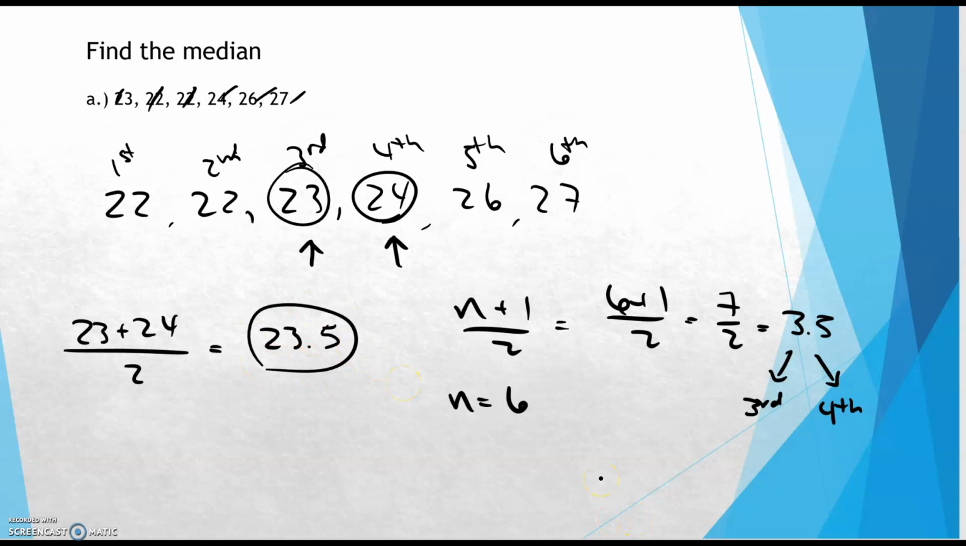Now with a small data set like this, I wouldn't use a locator. I would only use that with a very large data set, because with a small data set, you can kind of see right off the bat where the two middle numbers are.